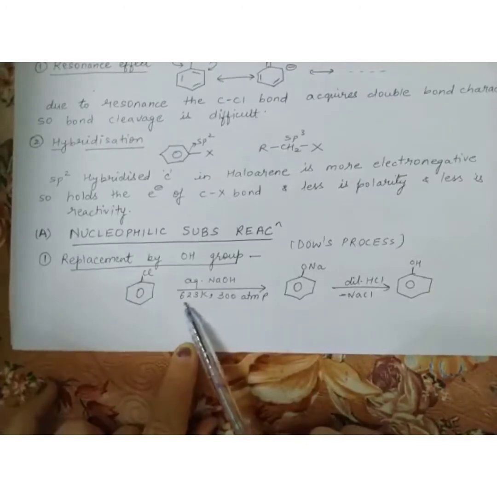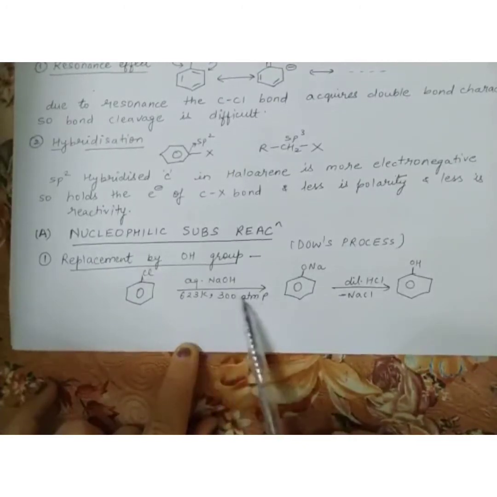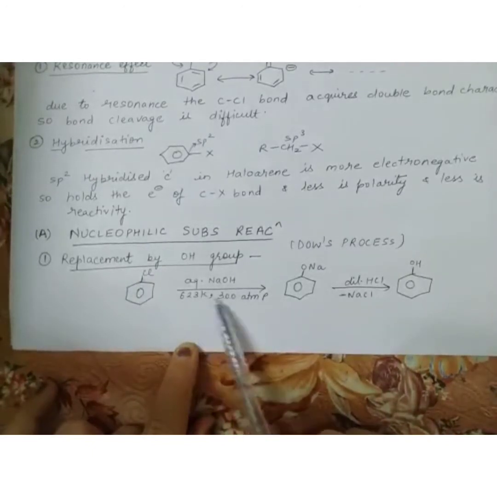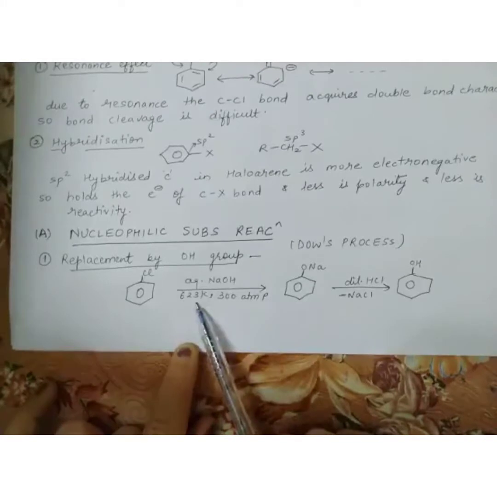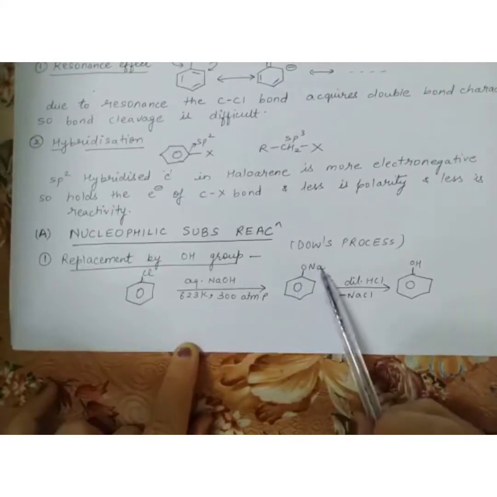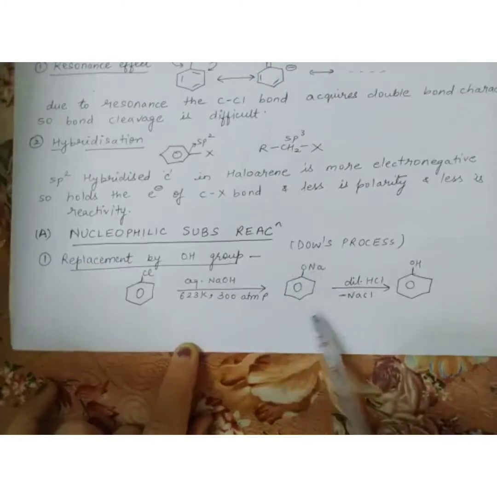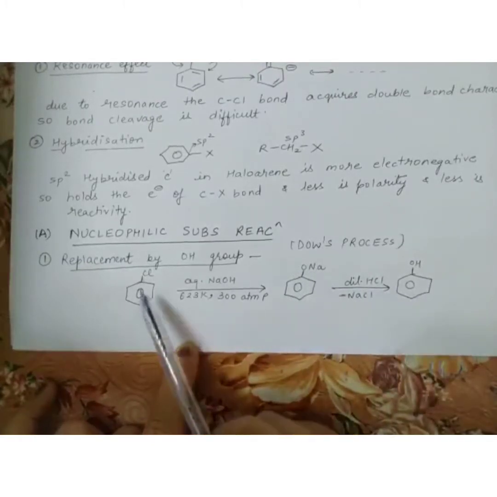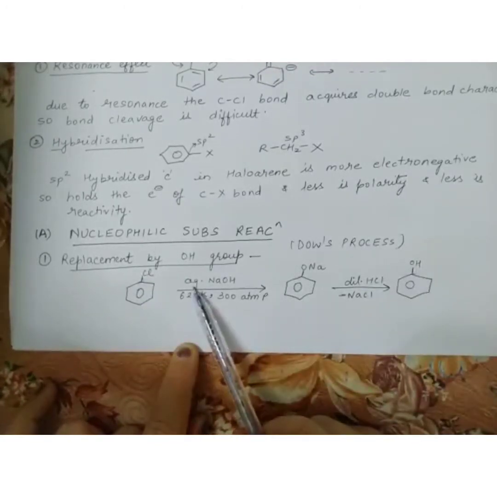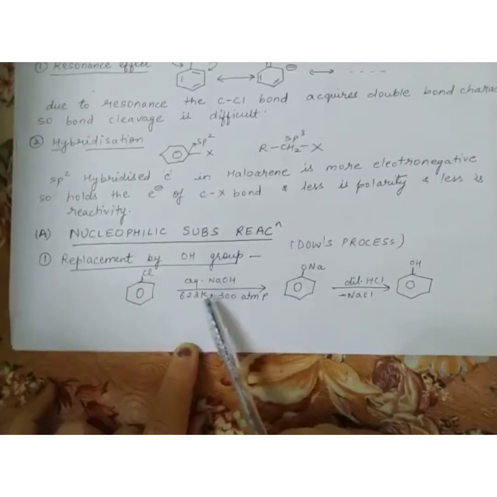It means drastic conditions are applied here, because the double bond character is there, so more heating and more pressure are required. One intermediate is formed, known as sodium phenoxide. If we hydrolyze it, phenol is formed. So to replace Cl by the OH group, we add our reagent aqueous NaOH, but along with the reagent we also have to mention the conditions.